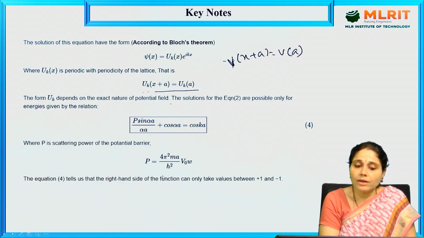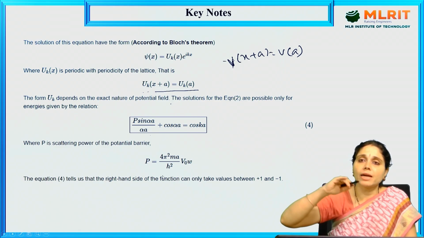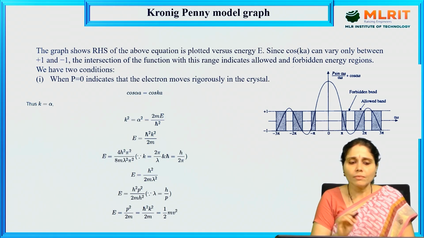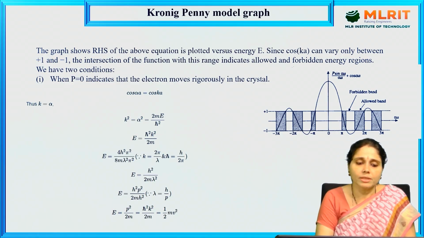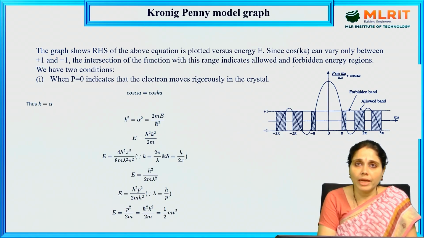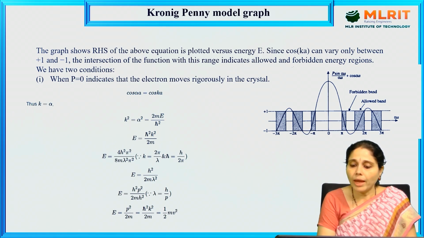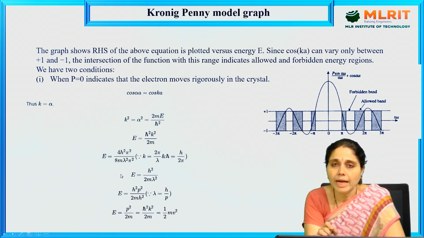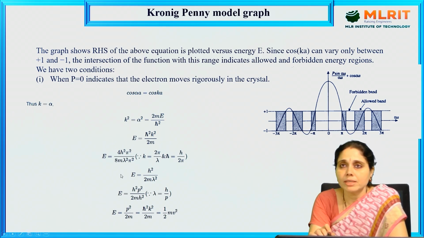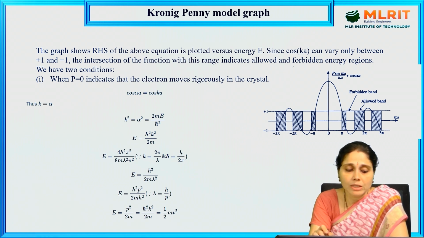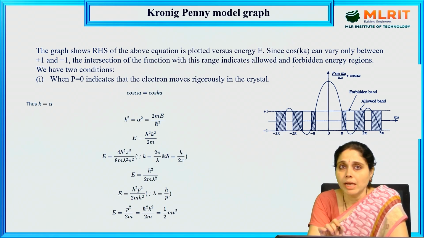What is the right hand side function here? It consists of sine and cos, so it takes values between plus 1 and minus 1. This graph shows the RHS of the equation plotted versus the energy. Let us explain the graph. Since cos k can vary between plus 1 and minus 1, the intersection of the function with this range indicates the allowed and forbidden energy regions, with two conditions.